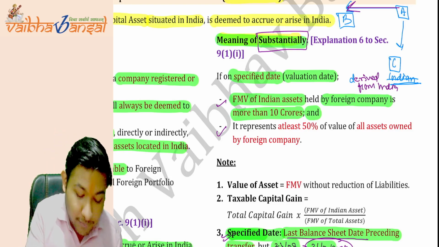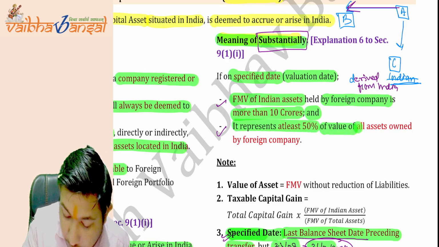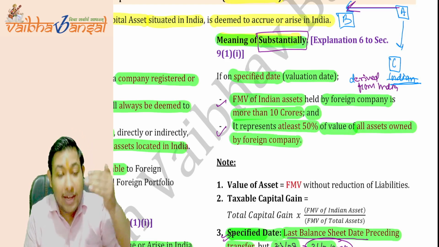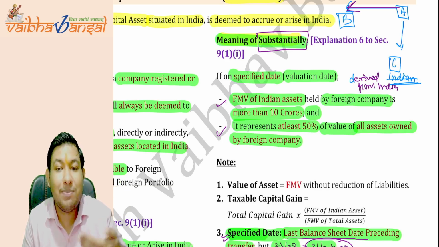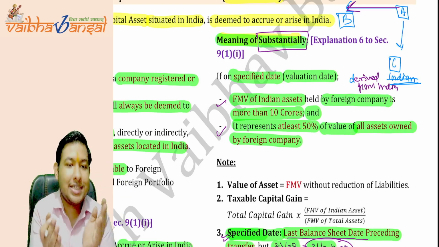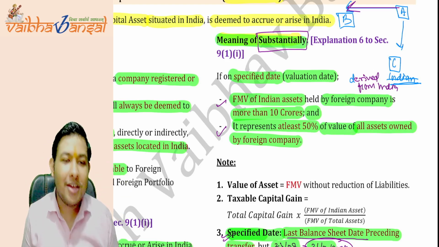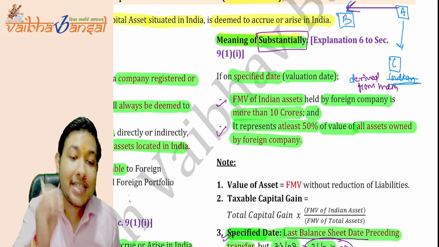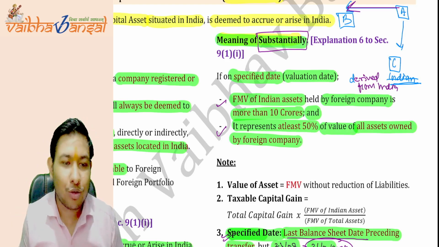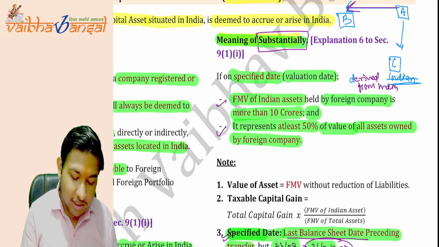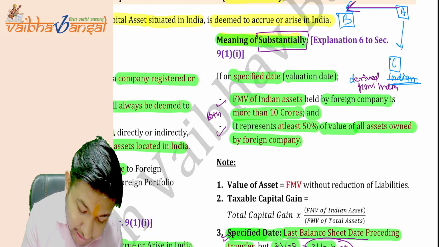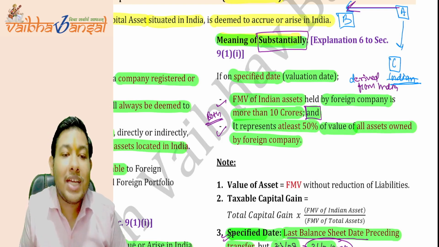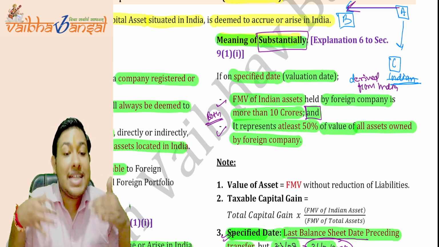Second condition, it must represent at least 50% of the value of all assets owned by the foreign company. What it says is that the Indian assets must be at least 50% of all assets owned by that foreign company. So it should be more than 10 crore, and it should also be at least 50% of the value of those total assets. Remember, both conditions need to be followed, and if both conditions are satisfied, then we can say the value is deriving substantially from India.